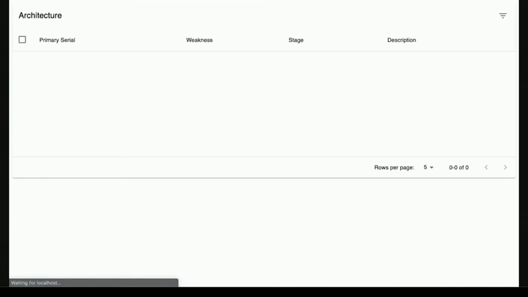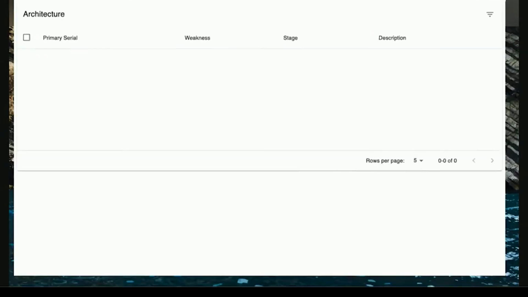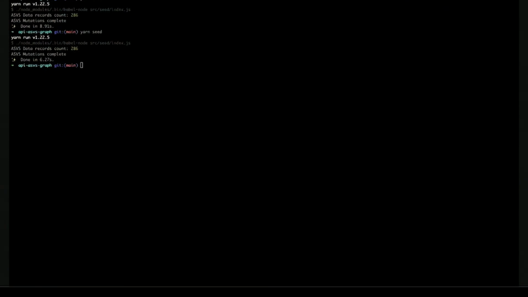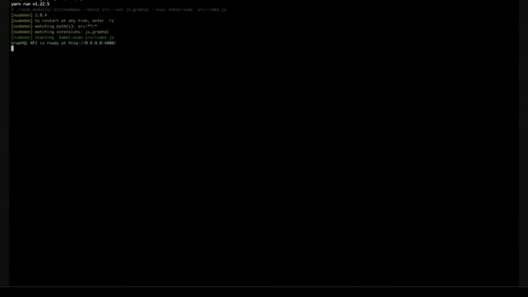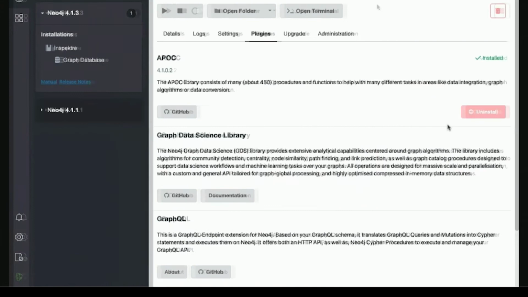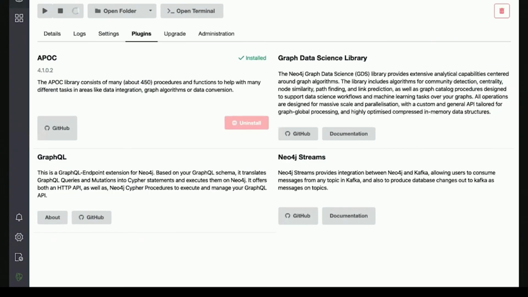Give it a second here as well. I think this is probably because the database is down, and I shouldn't be able to see anything until the database is back up. So we'll wait for the database.